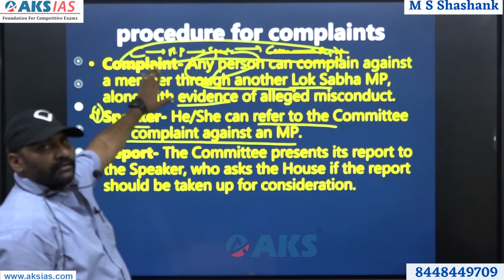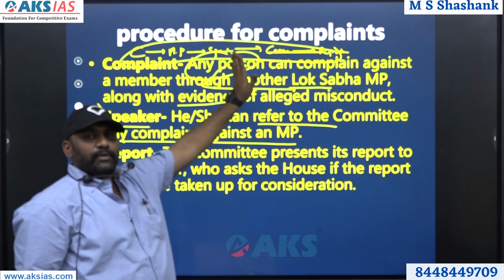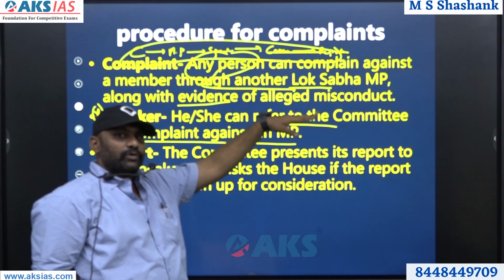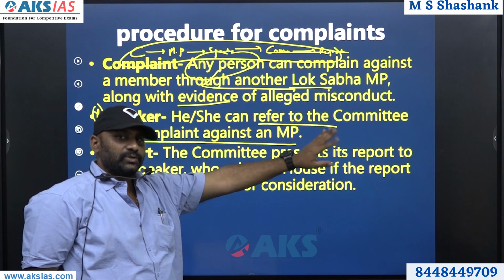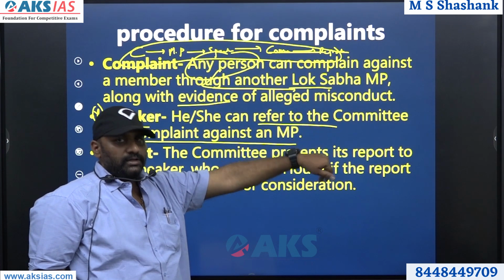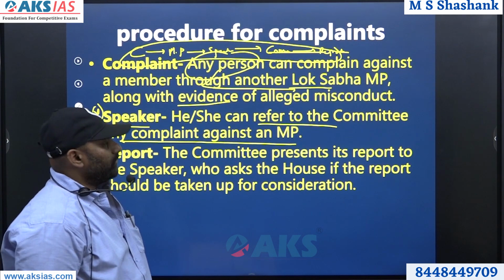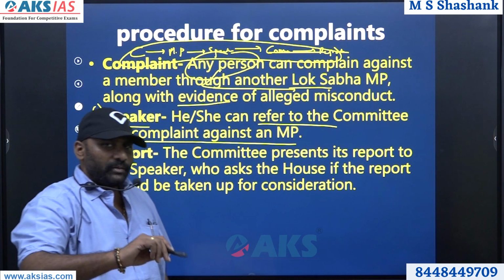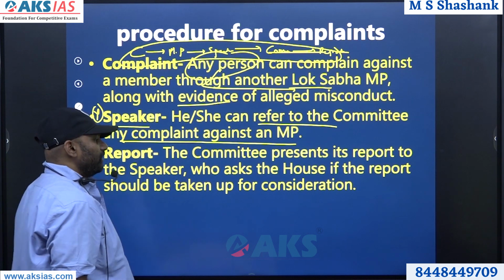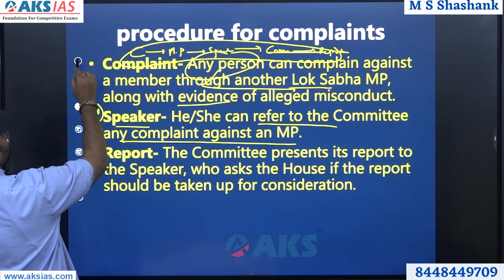First, the complainant goes through a member of Lok Sabha. From the member of Lok Sabha it goes to the Speaker. The Speaker will decide which committee it has to go to, whether the ethics committee or the privileges committee, and based on that the committees will start creating reports. Based on the report, whatever action has to be taken, they will take. That is the whole essence.